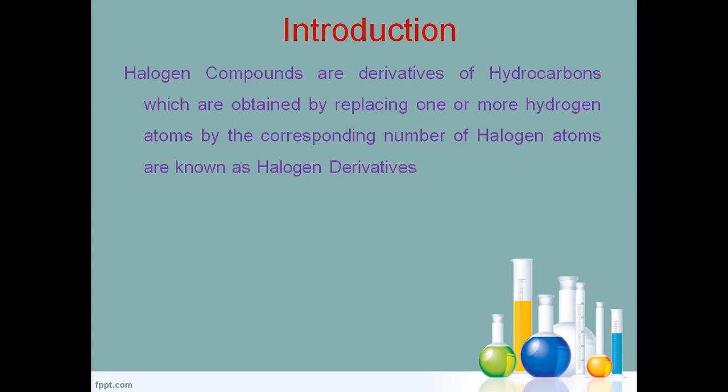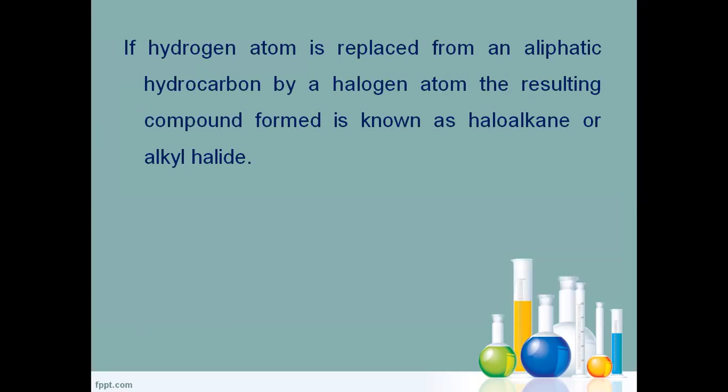Halogen compounds are the derivatives of hydrocarbons in which one or more hydrogen atoms are replaced by a corresponding number of halogen atoms. These are known as halogen derivatives. They are mainly of two types: one is haloalkanes, and the other is called haloarenes.